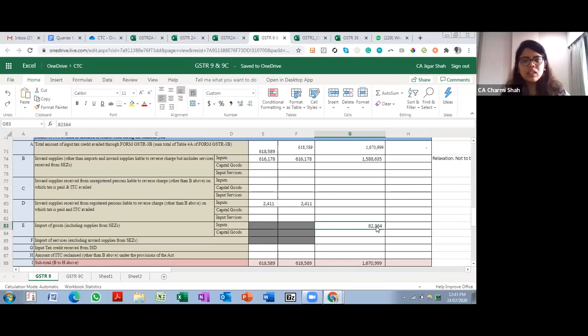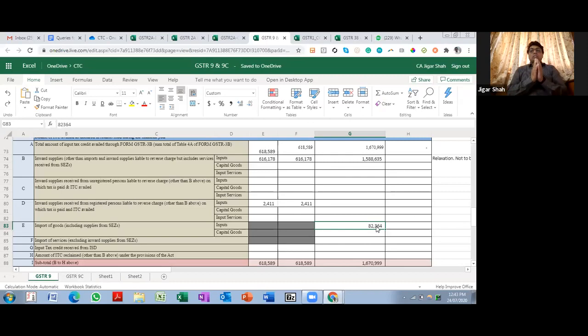There is another question that has been asked several times: where do you report the tax amount that you've paid through DRC 03? There is no column as such wherein you can disclose the tax amount that you have paid through DRC 03. Once again, as I said, if there is a difference between table 4 and table 9, you need to have a DRC 03 as a supporting.